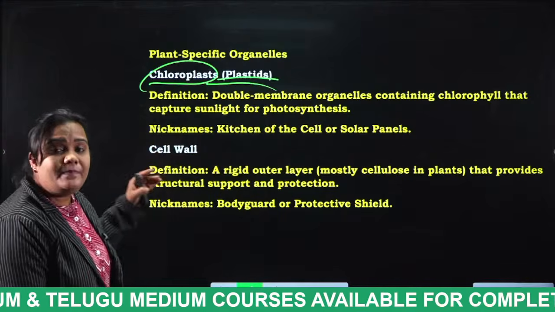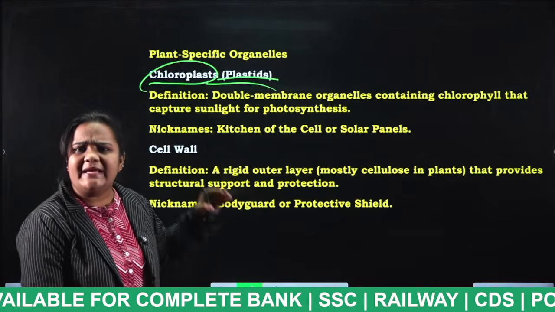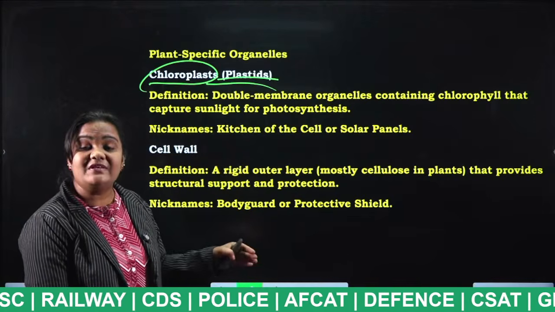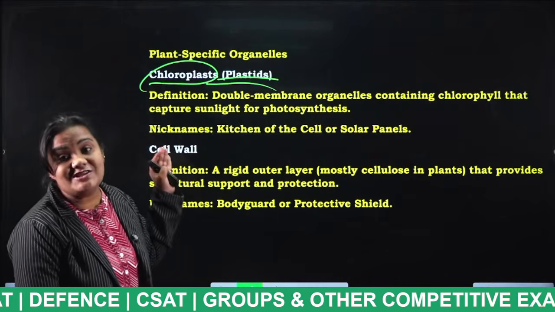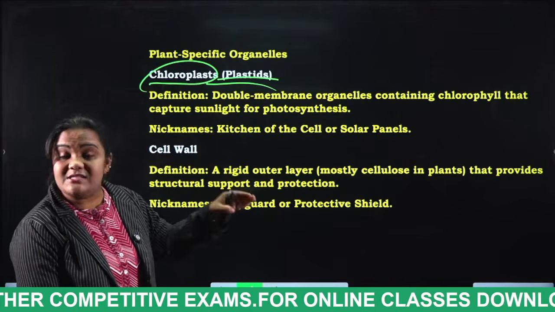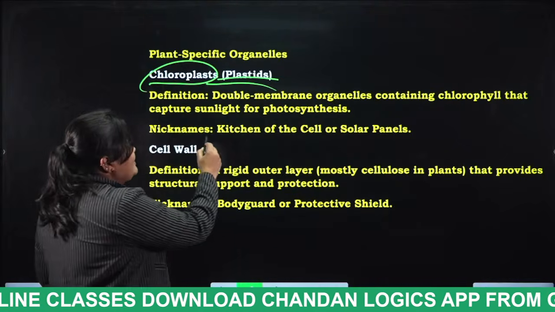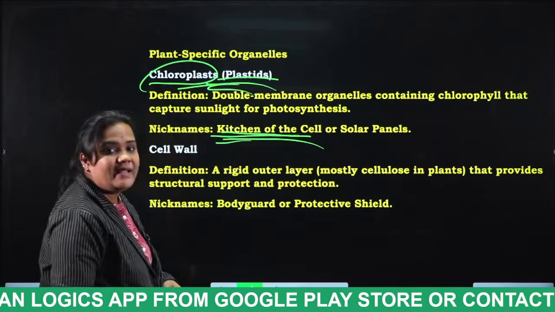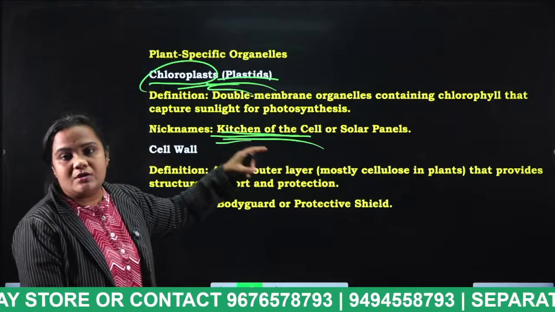Now plant specific organelles, chloroplast, which are also known as plastids. These chloroplasts are double membrane organelles containing chlorophyll. Why is the color of the leaf green, students? Because that leaf consists of chlorophyll, which is a green pigment. And this chloroplast is a double membrane bound organelle which consists of chlorophyll. It is present where, students? In plants. So what is the nickname for this chloroplast or plastids? Kitchen of the cell or solar panels.